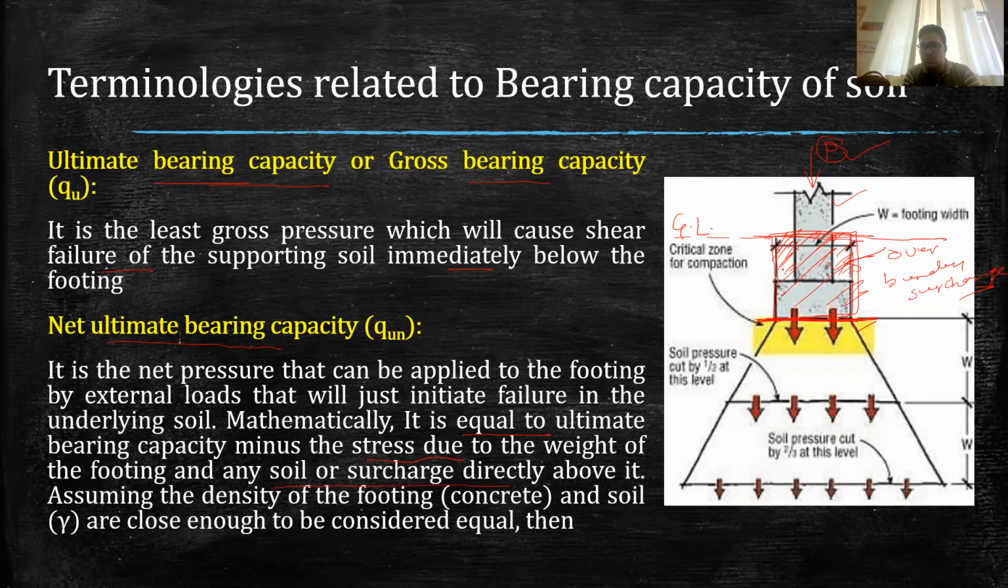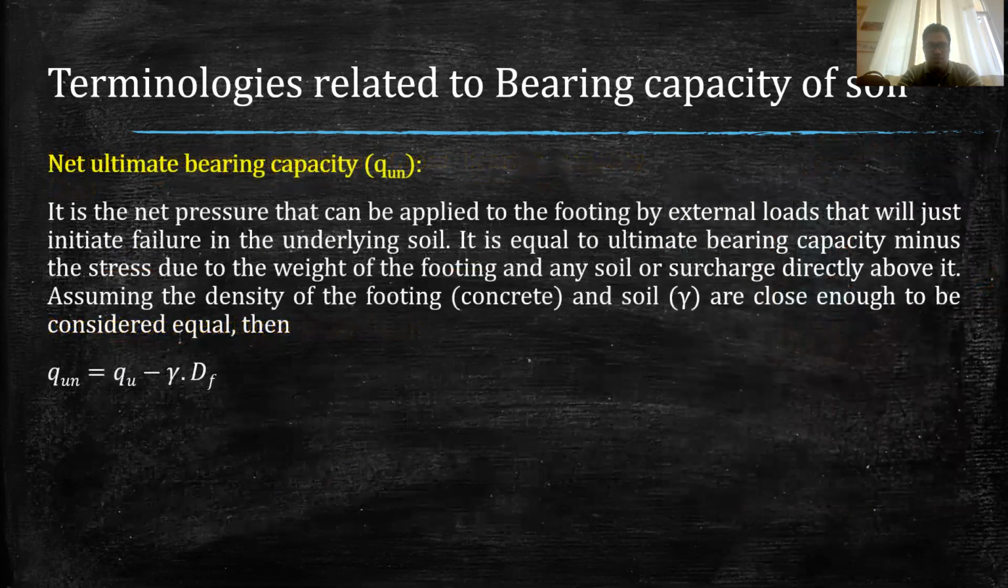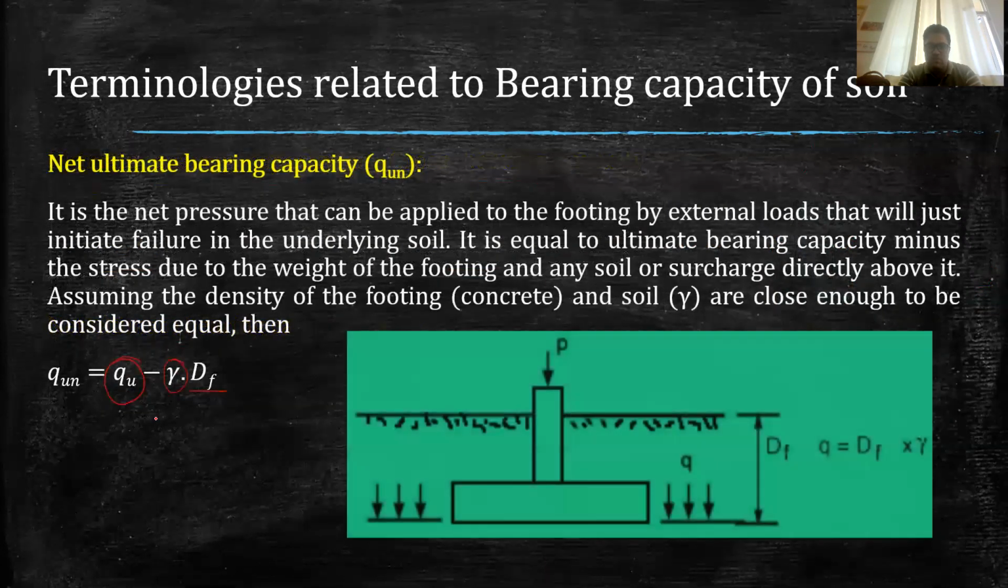So here you can see there is some soil also. Mathematically we can say that it is the ultimate bearing capacity minus the density of the soil multiplied by the depth of the foundation. In this diagram it will be more clear. As I said, we generally deduct this portion from the ultimate bearing capacity. Here we assume the density of the footing and the density of the soil are more or less the same.